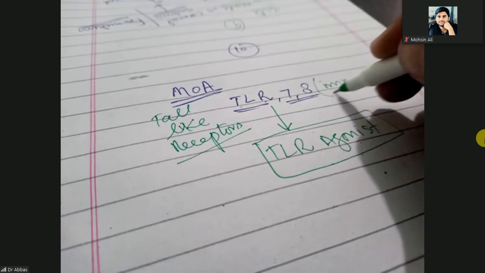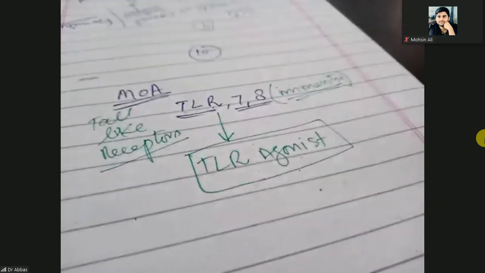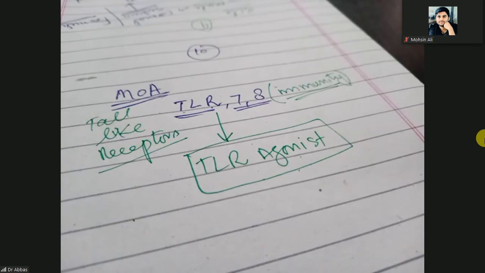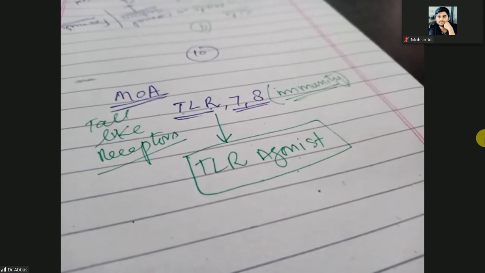Therefore they are known as toll-like receptor agonists. Clear? So toll-like receptor agonists. So we are using them topically.